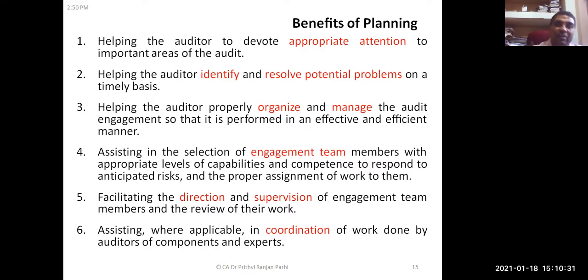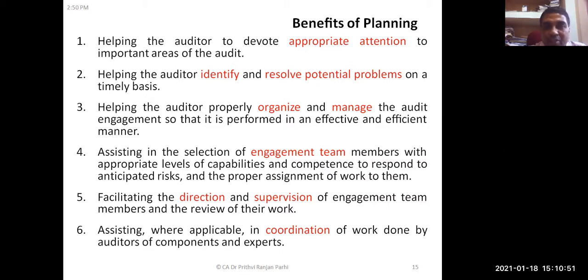So accordingly, the auditor devotes more resources in those areas. So consequently, appropriate attention can be given to important areas. It helps the auditor to identify and resolve potential problems on a timely basis. Very promptly, the auditor can identify and resolve the issues.